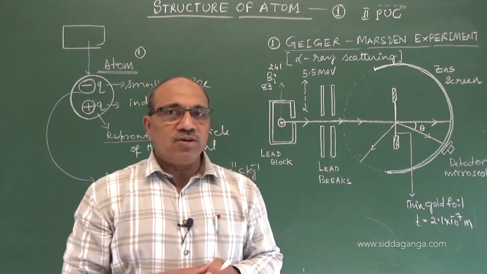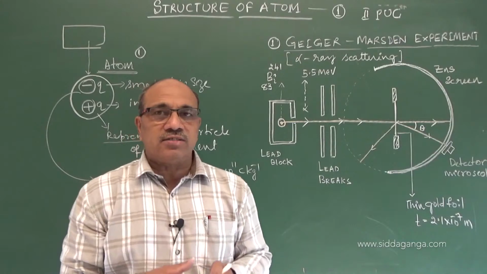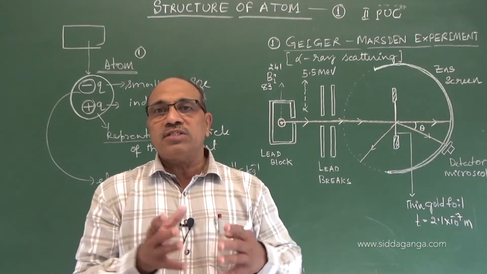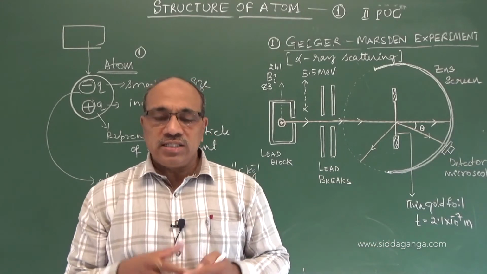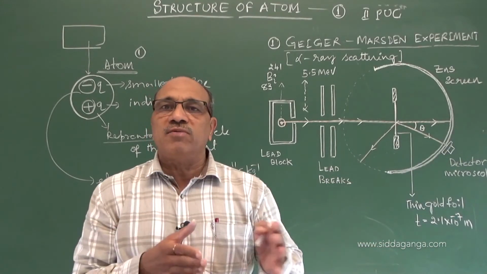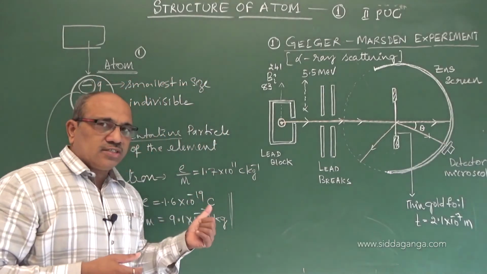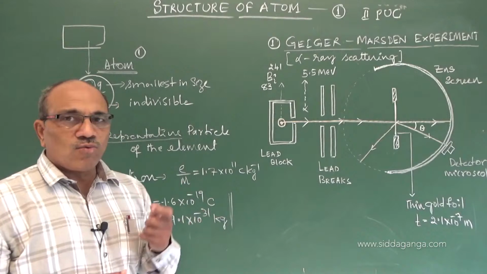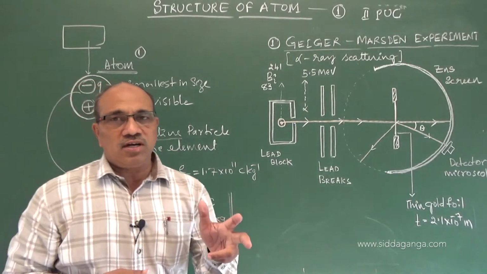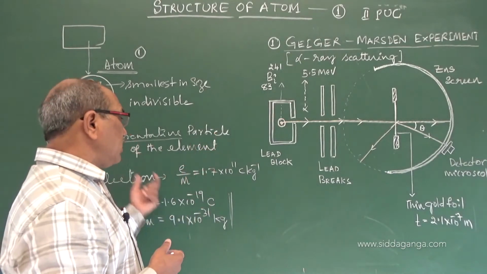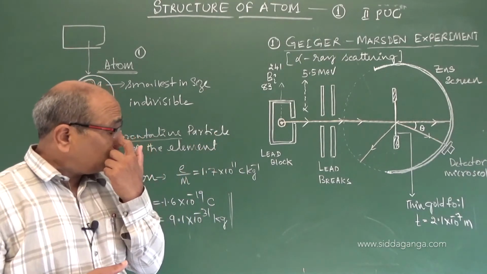This chapter in physics tells what you learnt about the atom, how this was concluded, and how these results were brought out. That is the importance of this chapter on atom models. So from these experiments, one thing is clear: the mass of the atom is almost with the positive charge, and negligible mass is with the negative charge, called the electron.